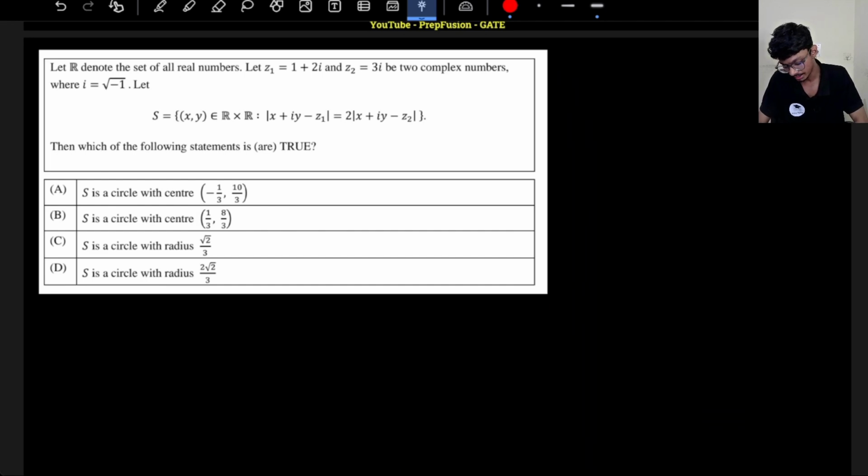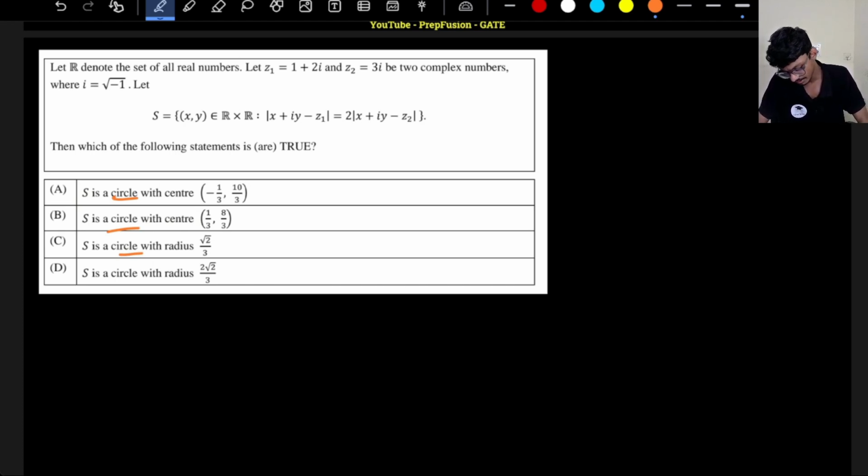Okay. So let R denote any real function basically. Z1 is this value, Z2 is this value. Both are complex numbers, and S is basically a function of X and Y. Both X and Y are real numbers. For this condition, they satisfy this equation. Which of the following is true? Basically S is a circle. S is a circle only, because in all four options S is a circle. So that is sure that S will be a circle. You have to find out the radius and center.